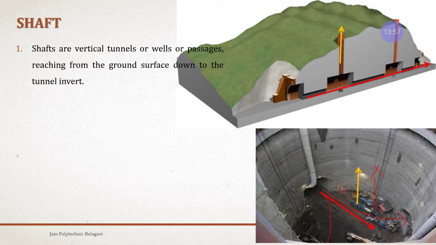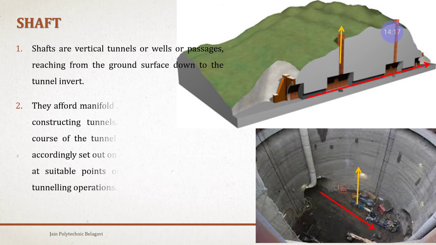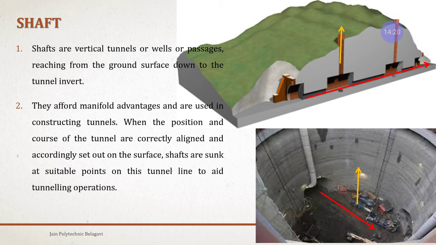A shaft is a vertical tunnel or well or a passage reaching from the ground surface down to the invert of the tunnel. Invert means what? The inside surface of the tunnel, this part. Okay, that is called the invert, the inner surface of the tunnel. They afford manifold advantages and are used in constructing tunnels when the position and the course of the tunnel is correctly aligned and accordingly set off on the surface, right?